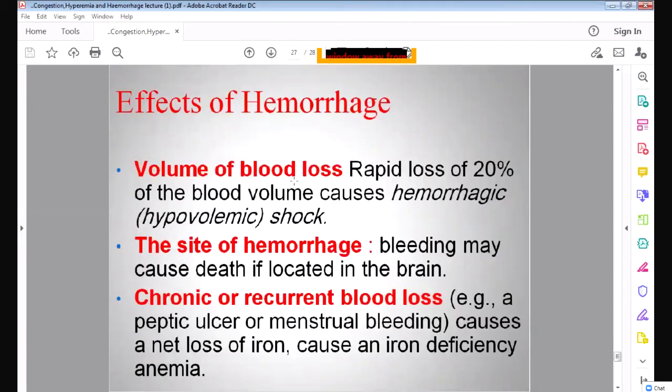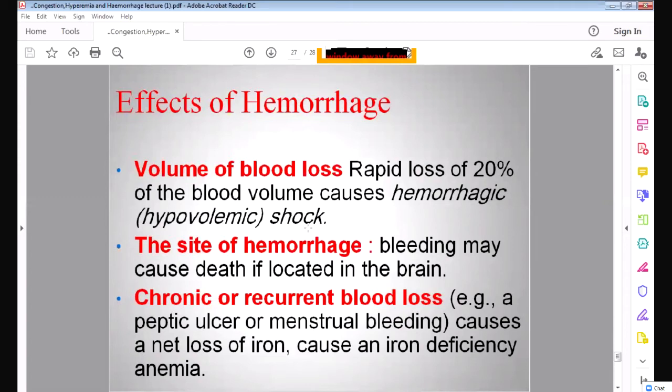How much blood does a normal human body have? A normal person has 5 to 6 liters of blood. But suppose in accidents or some trauma, the blood is lost, so it will lead to shock. Hypovolemic shock, that is, the blood in the body will become less.